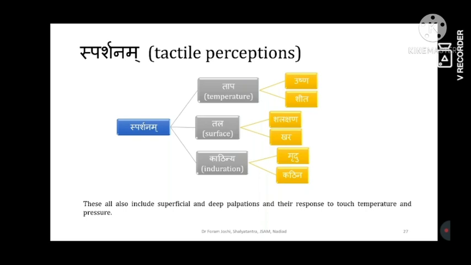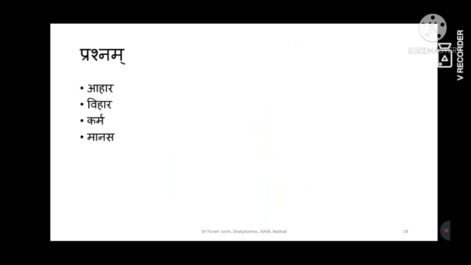If the patient is having another, moderate type of induration, that can be elicited in cases of lipodermatosclerosis and vasculopathies. And if the induration is of the severe type, that can be elicited in cases of necrosis or gangrene. Okay, so these three are the different levels of induration, and they can be elicited with the sparshanam examination only. So we need to consider tapa, tala, and kathina, all three. Also, superficial and deep palpation should be considered with the sparshanam examination.